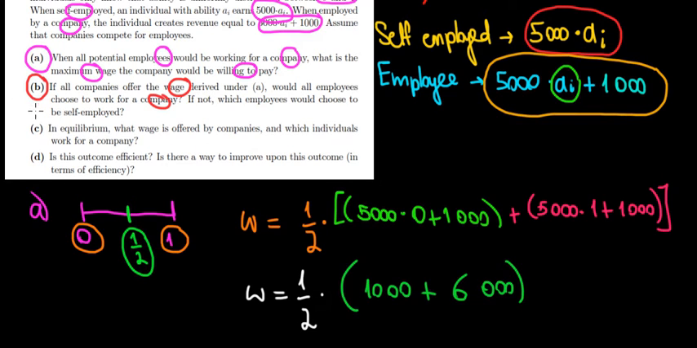Let's solve part C now. So in equilibrium, what wage is offered by the companies and which individuals work for a company? Now, how is this different from what we've done so far?